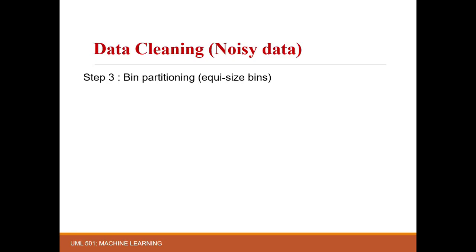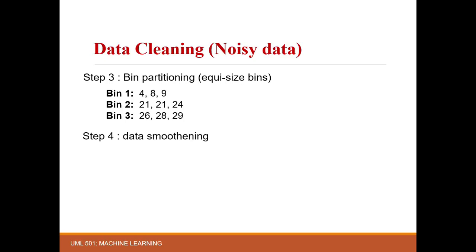Okay, now step 3. Divide the sorted elements among the bins equally, starting from the first bin and the first sorted element. So here, what we have done is divided our entire sorted data into 3 bins, starting with element 4. Now, next one is data smoothing techniques.